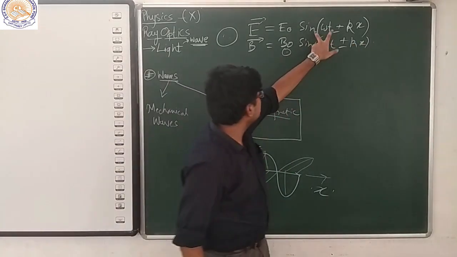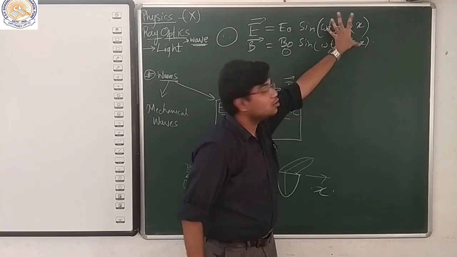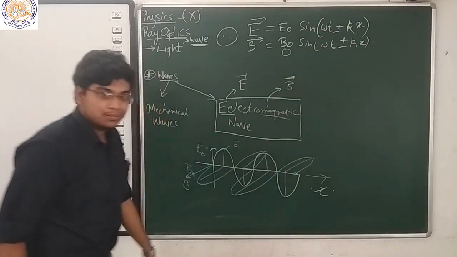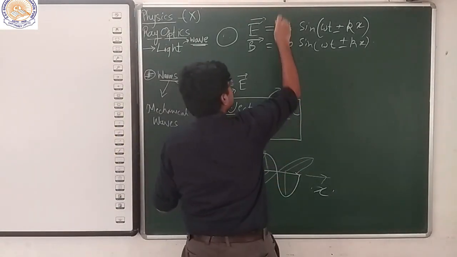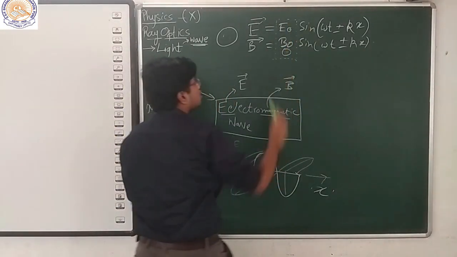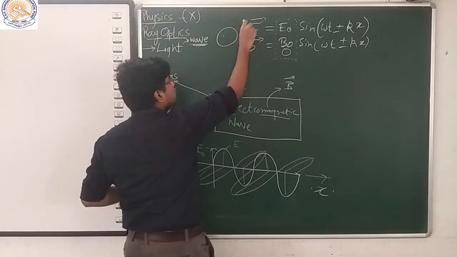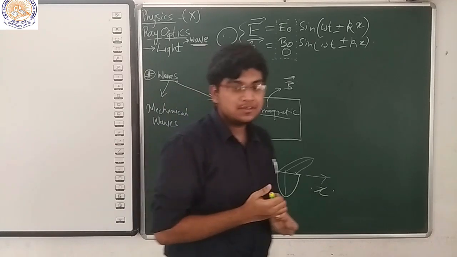As you can see, the sine angle, what we call the phase, is the same for them. The difference is just in the magnitudes. So this was all about electromagnetic waves.